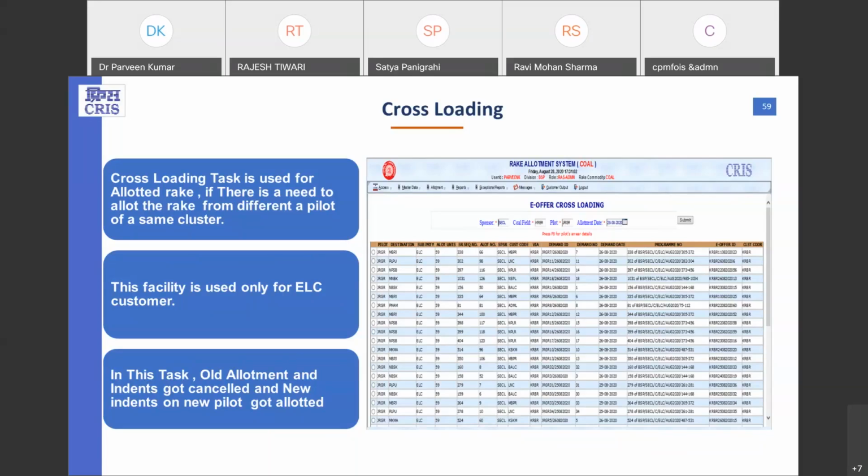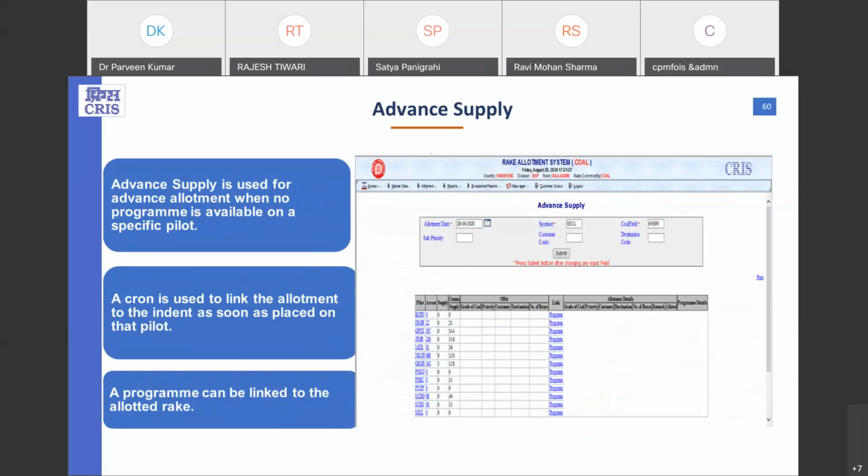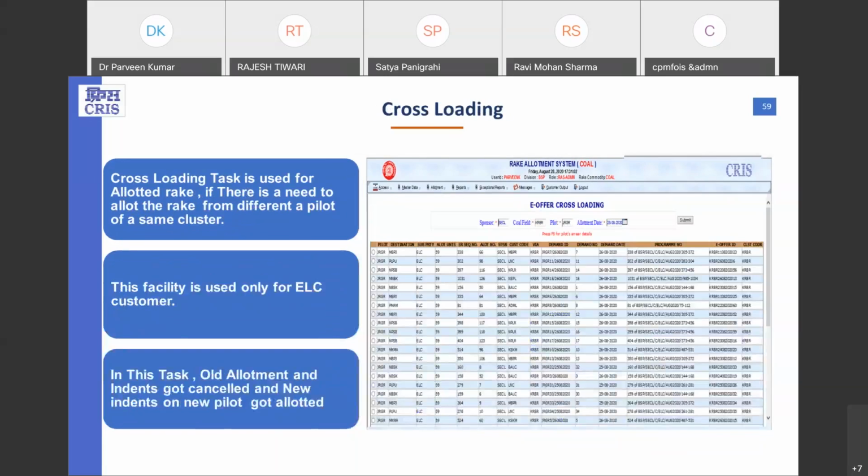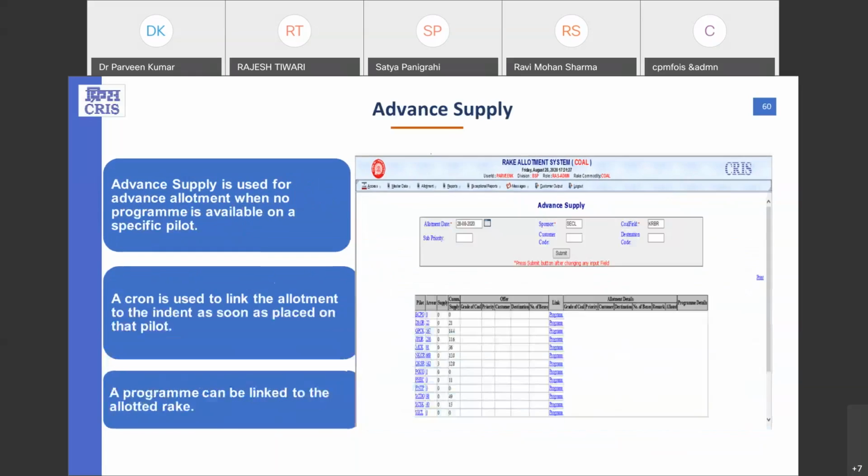So what will the system do? It will generate a new allotment after cancelling the previous allotment, and a new demand will be registered against that particular new pilot which they have chosen. So that's why we call it a cross-loading task, and it generates a new allotment for that. Now, one thing important was that this facility is just for ELC category programs. It is precisely for this particular category of programs.